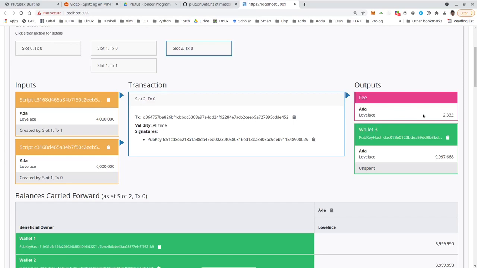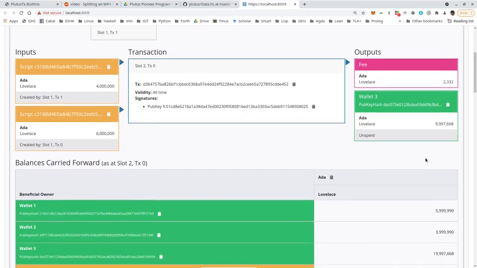But I don't know whether those costs are realistic yet. Probably they are not. But we do see that having scripts that need to be validated has an effect on fees. The amount will probably still change until it's fully calibrated. And the sum, so the 4 and the 6, 10 minus fees go to wallet 3. So wallet 3 successfully grabbed those two UTXOs, used them as input for this transaction, and the output is to wallet 3's own address.